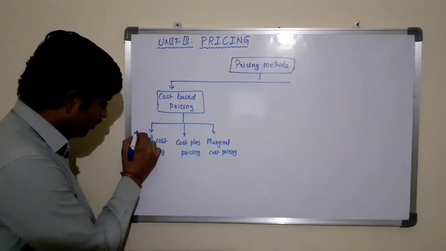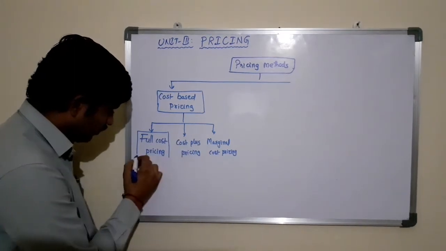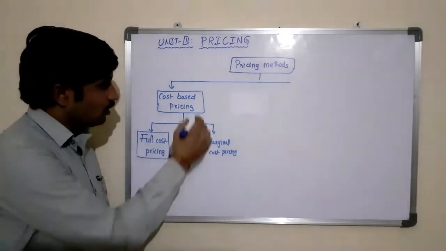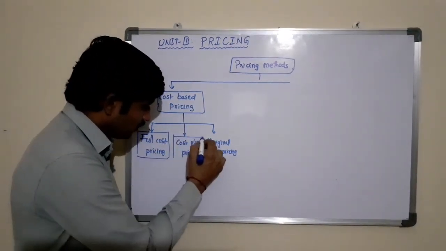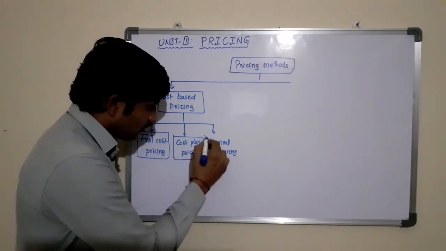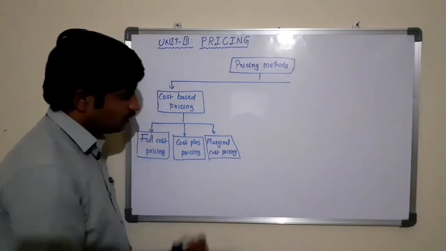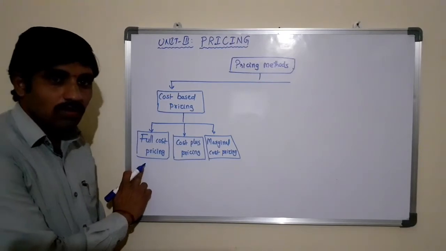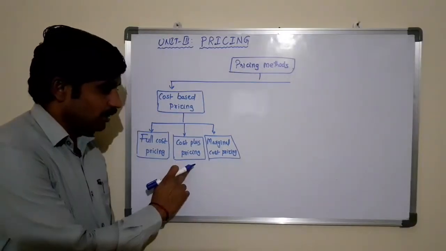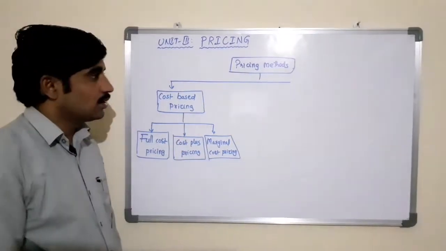So based on the cost of production, methods of pricing are classified into three: full cost pricing, cost plus pricing, and marginal cost pricing.